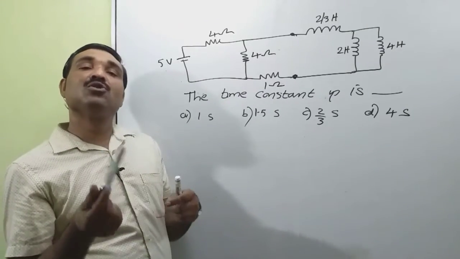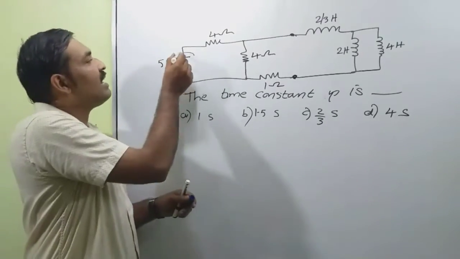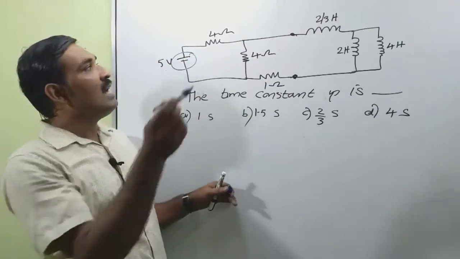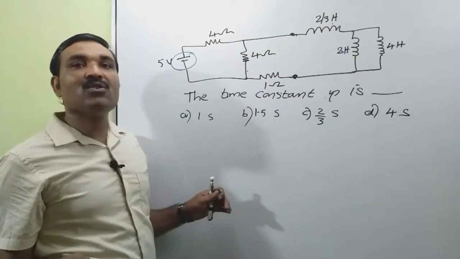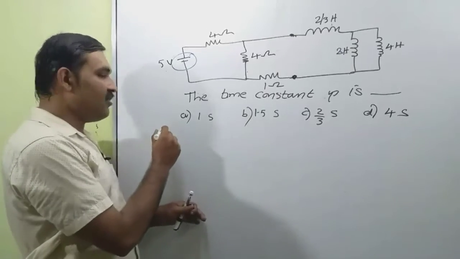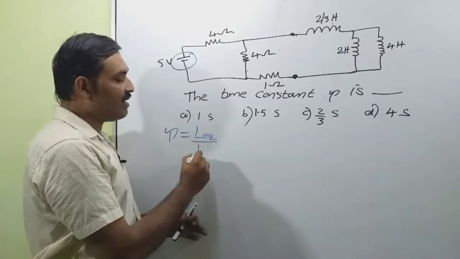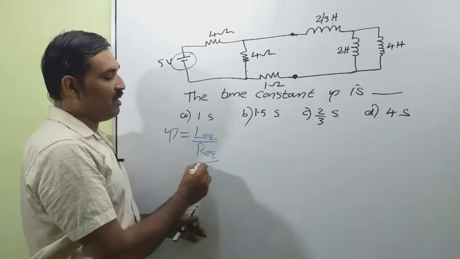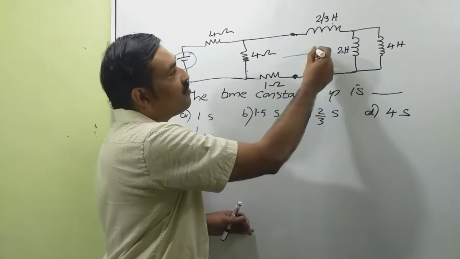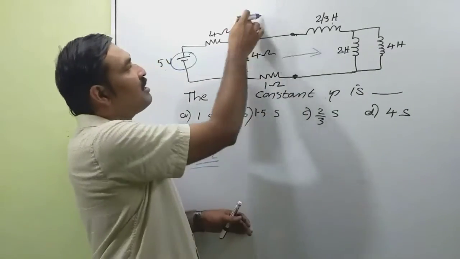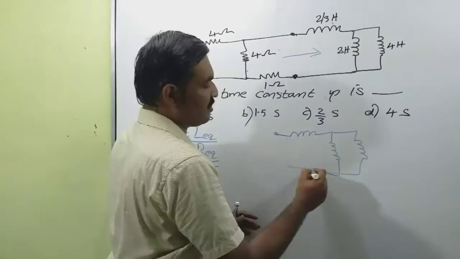And the second question is also to find the time constant of this network. In this network we have an independent voltage source of 5 volt and 3 resistances and 3 inductances. Now we want to find the time constant tau, and we know that time constant tau is equal to L equivalent divided by R equivalent. Okay, so finding the L equivalent, we are looking at the circuit from here. So I am disconnecting all the resistances and we can short circuit the voltage source.